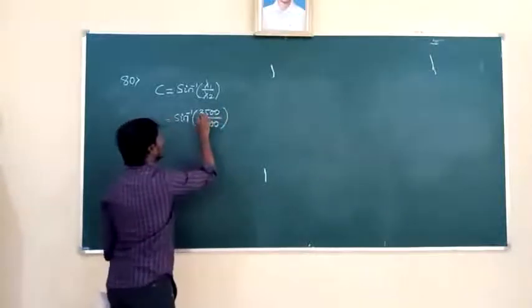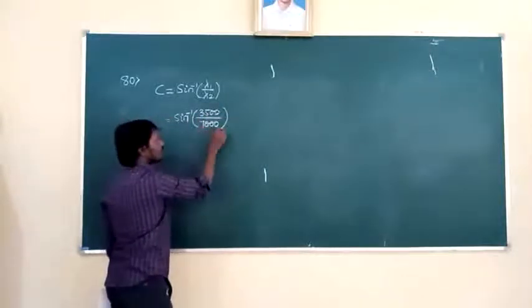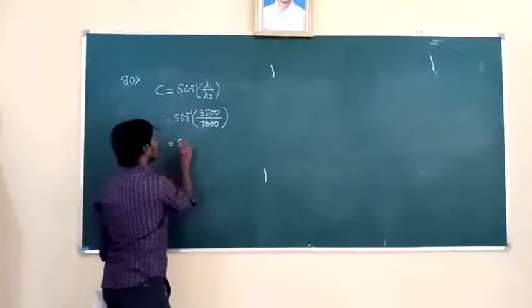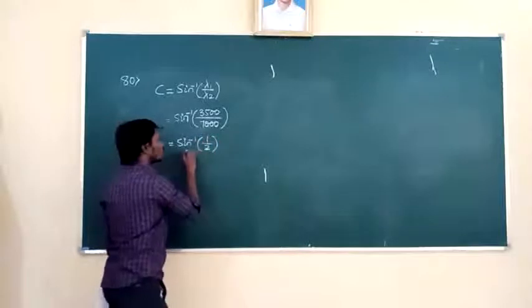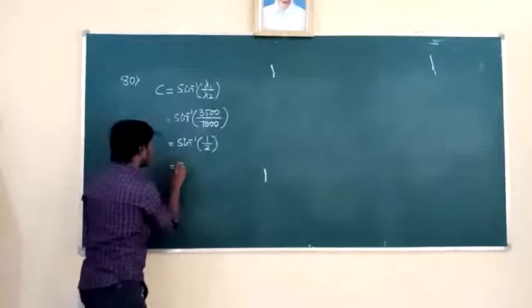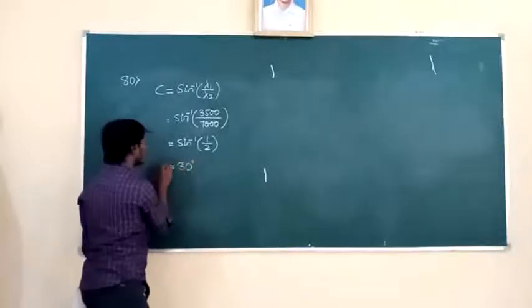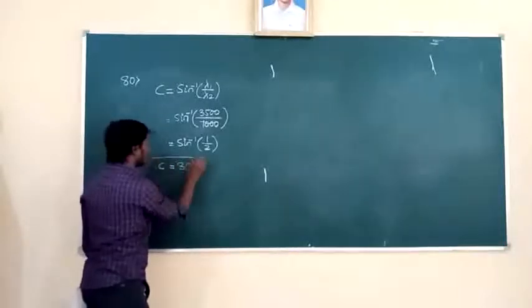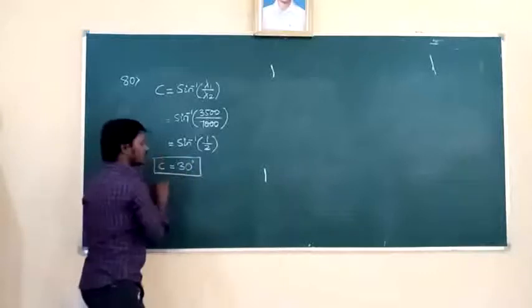So 3500 to the 7000, that is 1 by 2. Sine inverse of 1 by 2. So for what angle is the sine value 1 by 2? For 30 degrees. Then what is the critical angle now? That is 30 degrees. It is the right option.